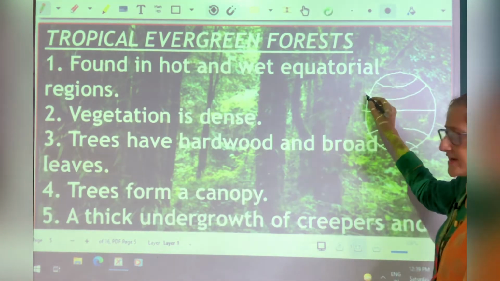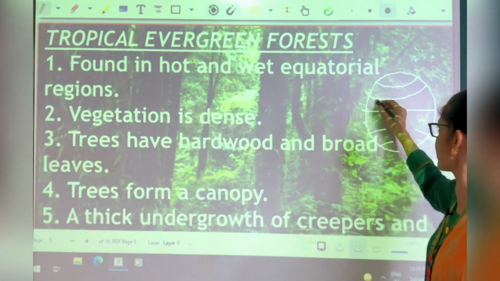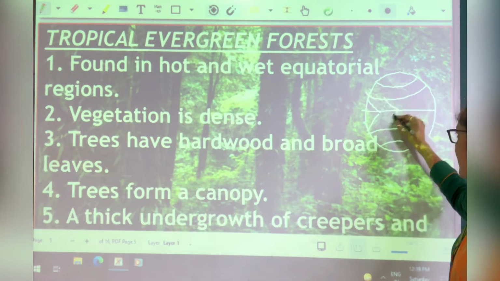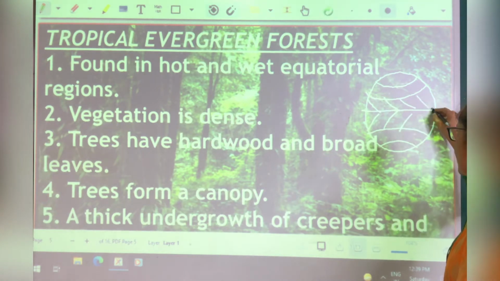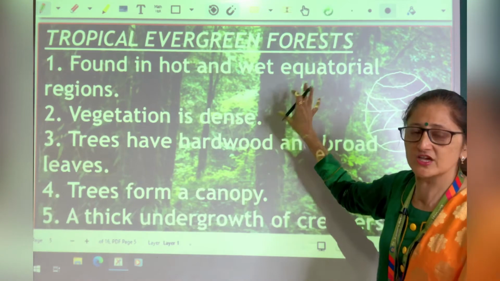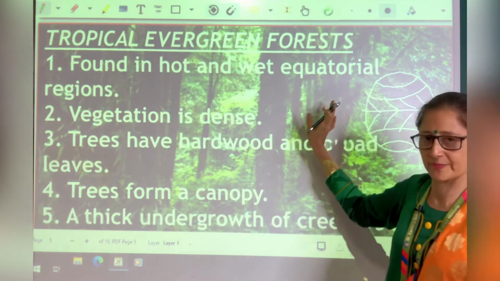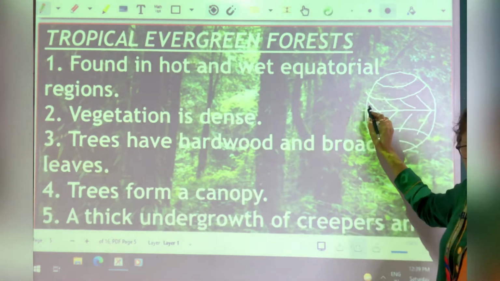So the area between Tropic of Cancer to Tropic of Capricorn, this area is known as the tropical areas because these areas lie between the tropics. So in tropical areas we know that these are near the equator.